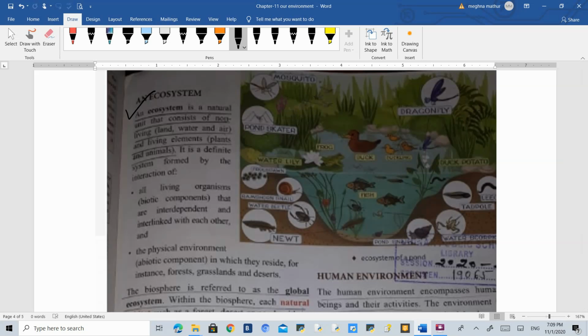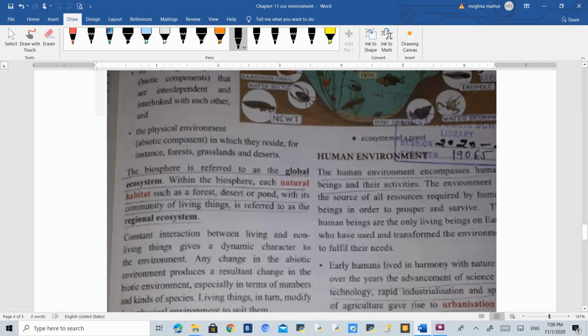Now there are two kinds of ecosystem: global ecosystem and regional ecosystem. Global ecosystem is one which comprises the whole earth. When we are talking about the whole earth, its environment, its ecosystem, then it is called the global ecosystem. When we are talking about some particular ecosystem, for example a particular pond or a river or any kind of a region, then it is called a regional ecosystem.